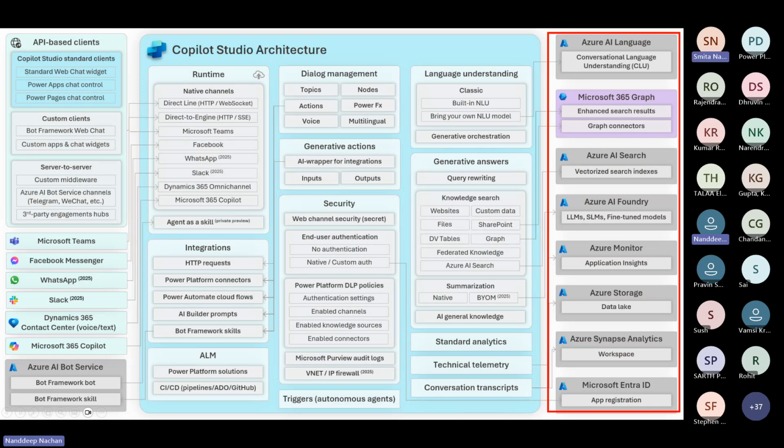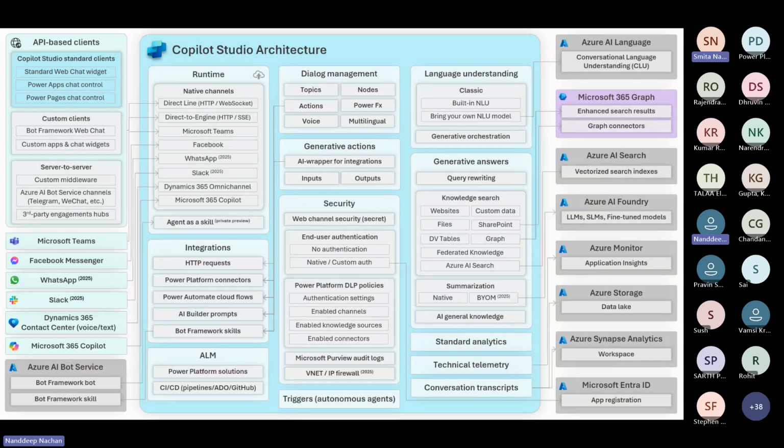For the monitoring and insights, so the Azure Monitor for telemetry and insights, so the standard analytics, technical telemetry, and the conversational transcript for tracking the performance. So this architecture demonstrates how Copilot Studio seamlessly integrates Microsoft and Azure tools to build the powerful AI driven solutions, combining the natural language understanding, data integration, and advanced security.